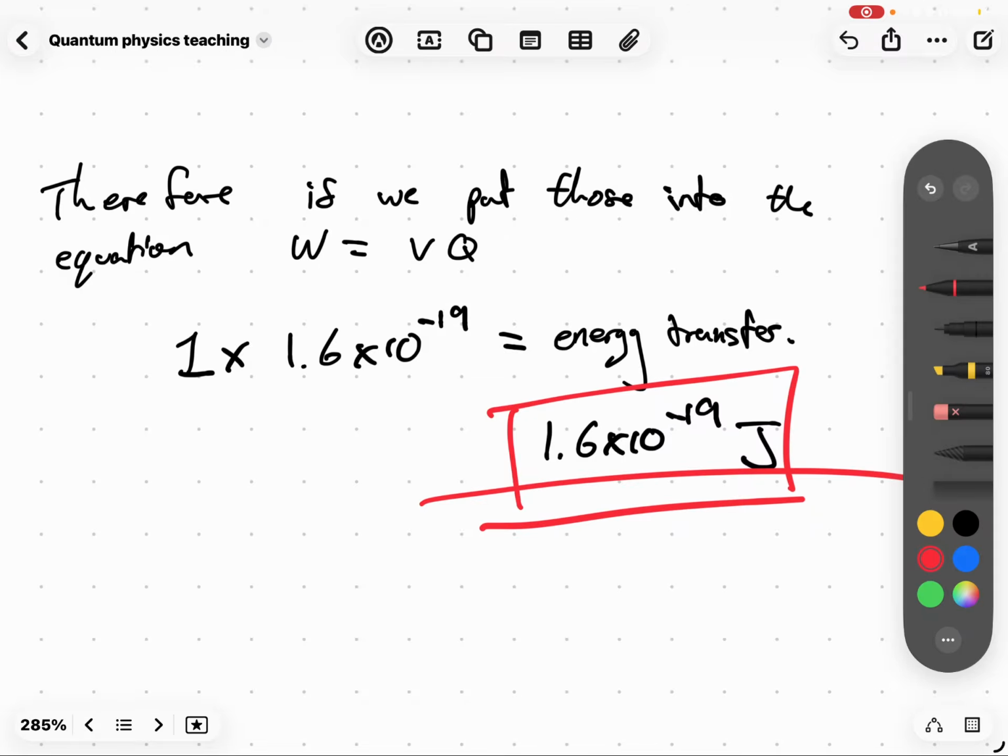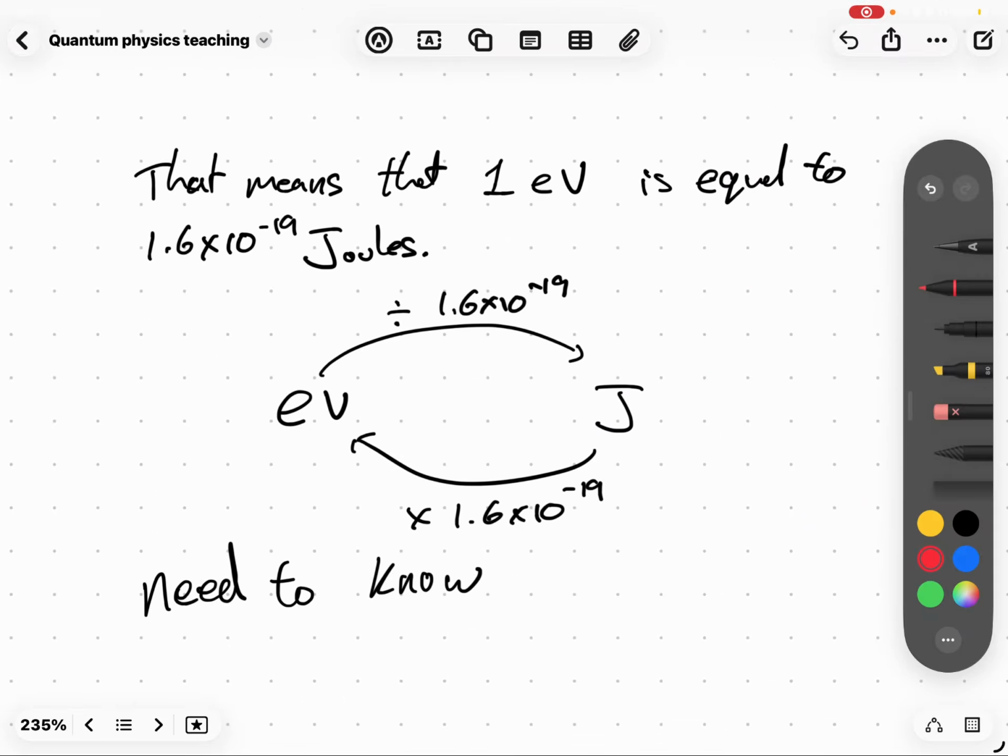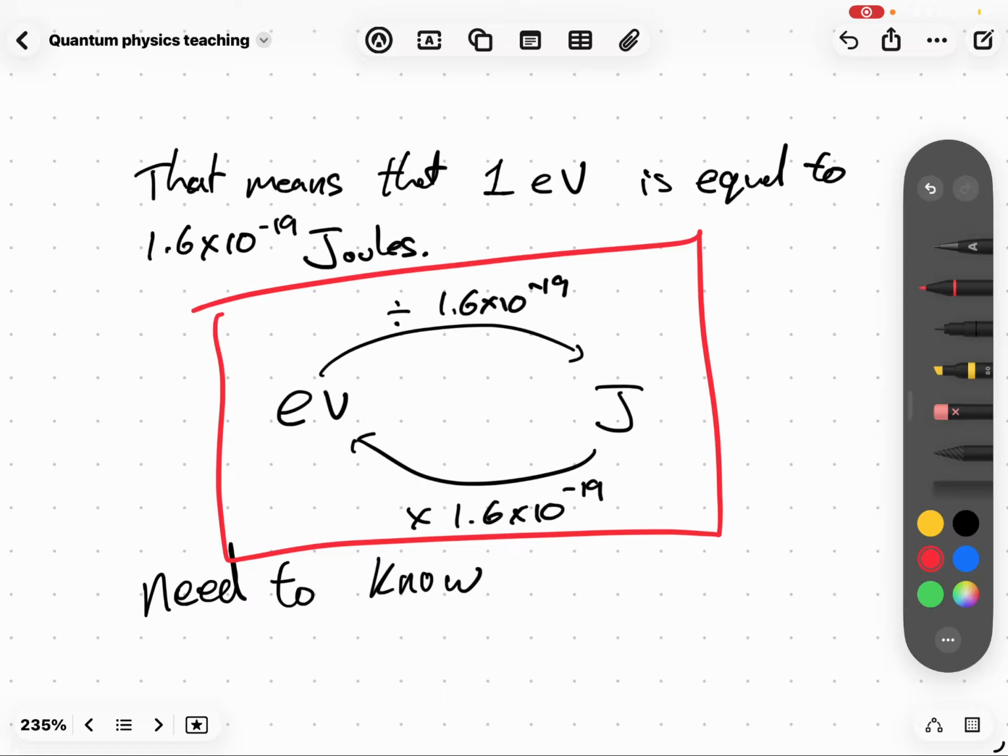This is the electron volt. You need to know that. Now, it's very simple. 1 electron volt is equal to 1.6 times 10 to the minus 19 joules. This is very handy to have on a flashcard as well. It's somewhat awkward. I don't know why I find this one difficult.